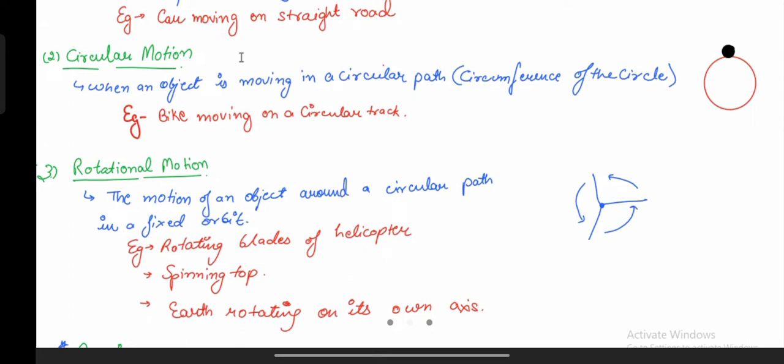So in the circular motion, what is happening? The entire object is moving in a circular path, while in the rotational motion, the axis of the object is fixed. They are moving around the fixed axis, but they are still moving in a circular path. For example, if this is your fan, it is fixed at this point, right? It's not going to move, it's fixed at this point. Yet its blades are going to revolve, revolve, and revolve, or we could say they are going to be rotated. Hence, we say that your fan actually is in the rotational motion.